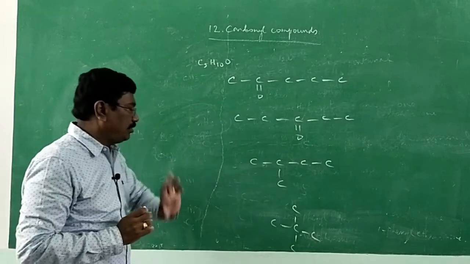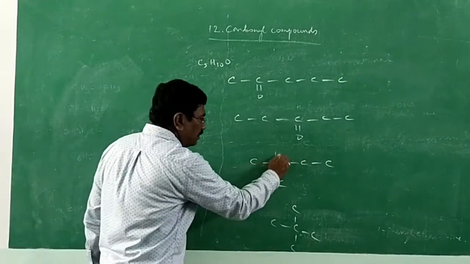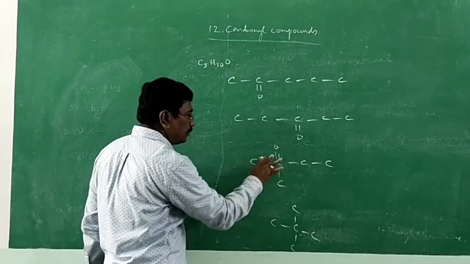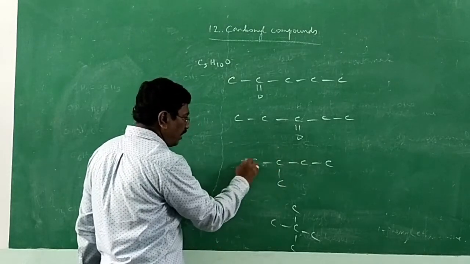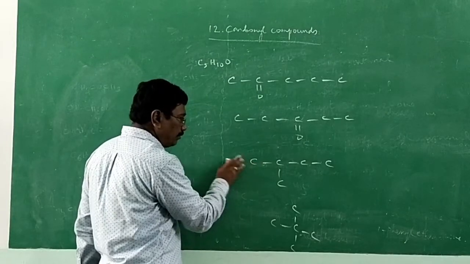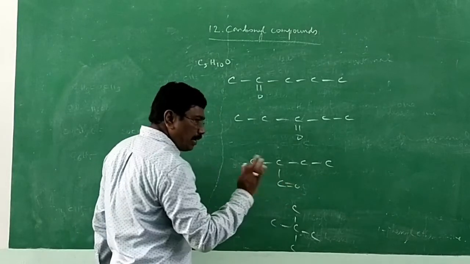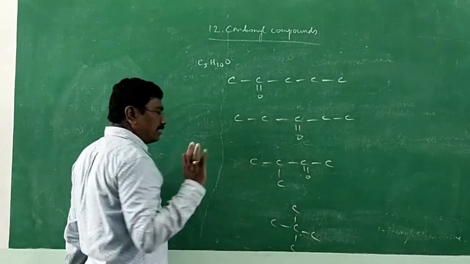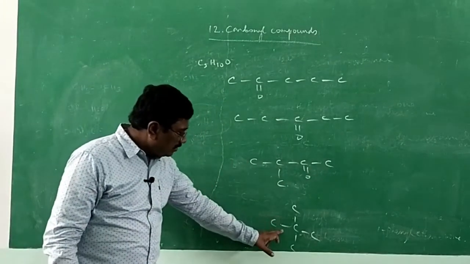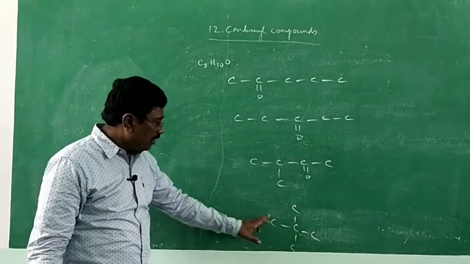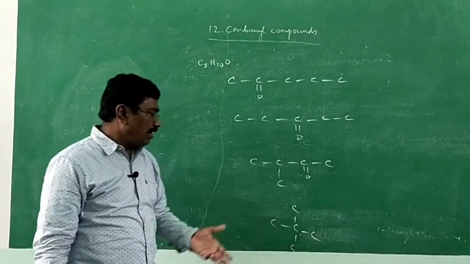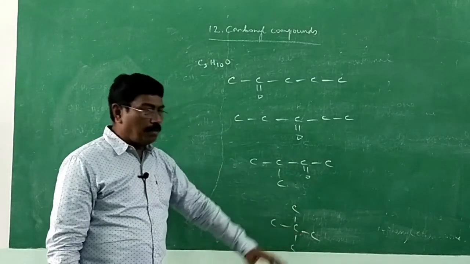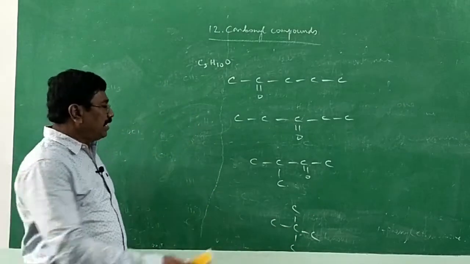If there is a branch, we cannot place C double bond O here. Why? It gets valency 5. So it is not possible. If I write C double bond O at the end, it cannot be a ketone. Therefore, this is the other possibility. These three are the possibilities. If I place it at the end, it becomes an aldehyde. Carbon already has 4 bonds, an extra one is not possible. So these are the 3 possibilities.